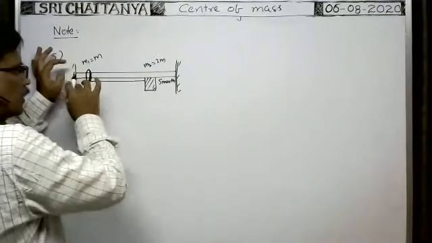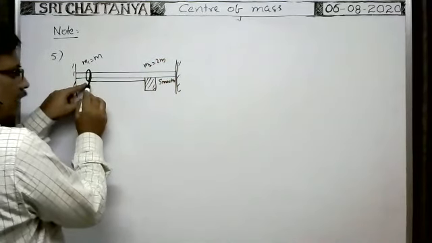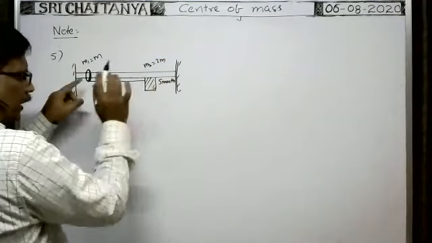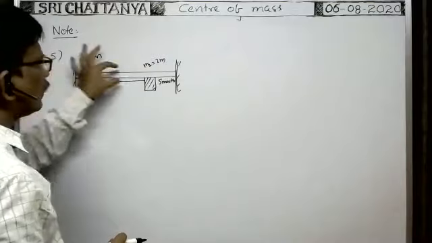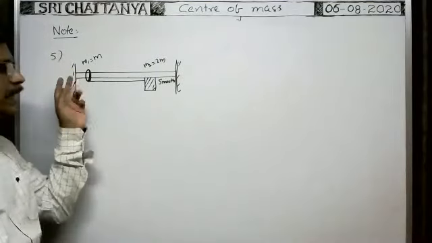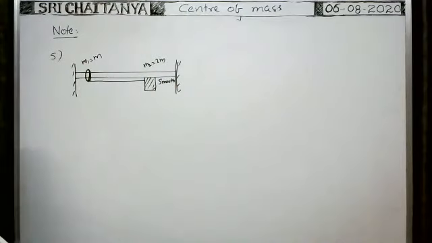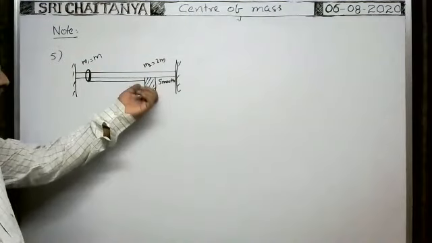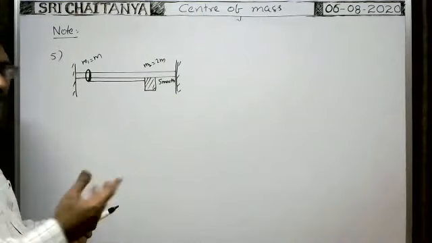The ring is passed over the rod, and to the lower end of the ring one light string is connected, and it is connected to the other block of mass 2m, or m2. The ring can be moved freely along the length of the rod. Suppose you release them, what happens? When you release this block, what happens?